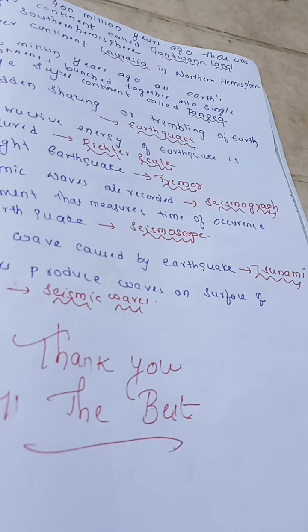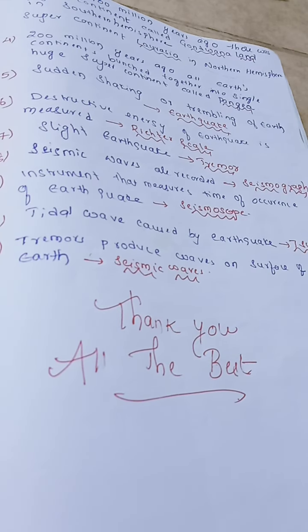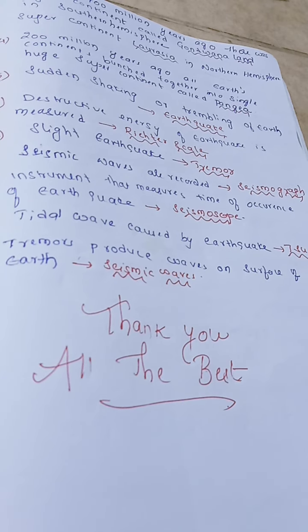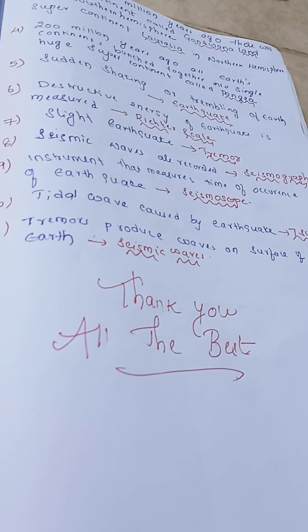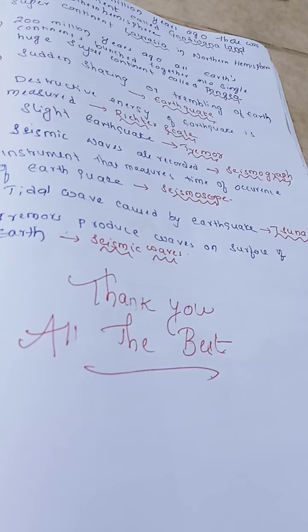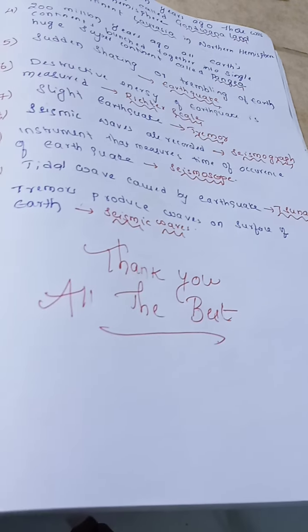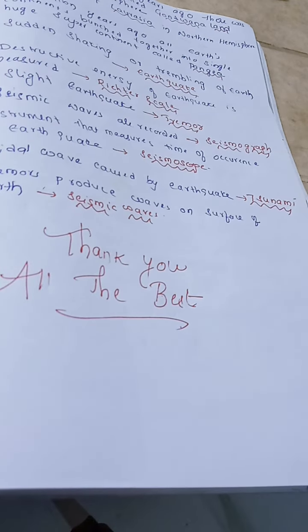Now next, the instrument that measures the time of occurrence of earthquake, we call it as seismoscope. Tidal wave caused by earthquake, we call it as tsunami.